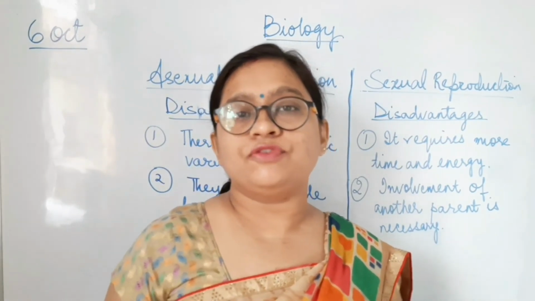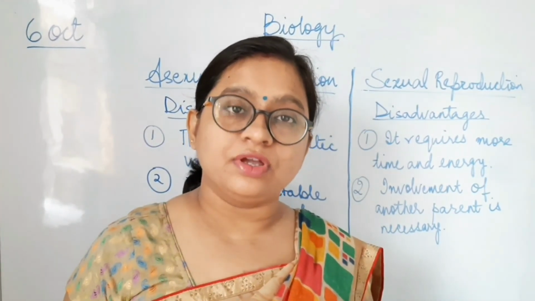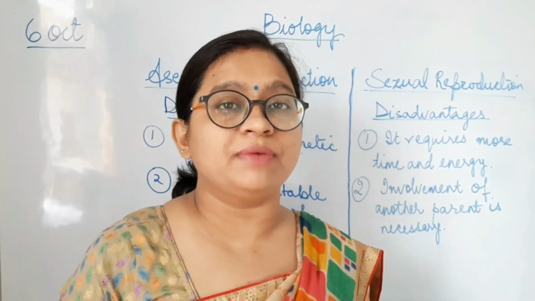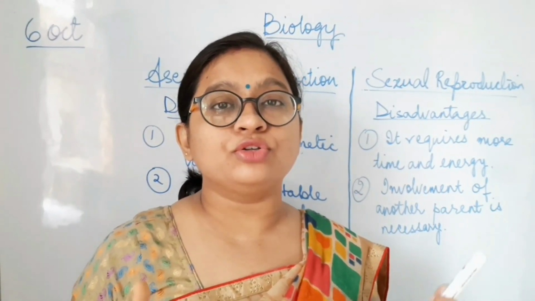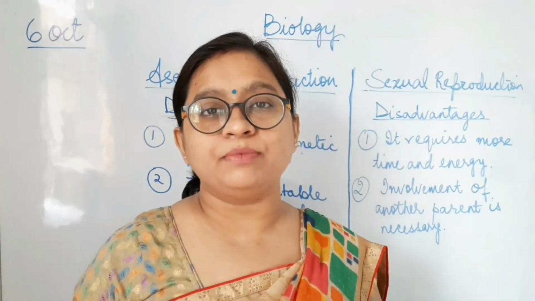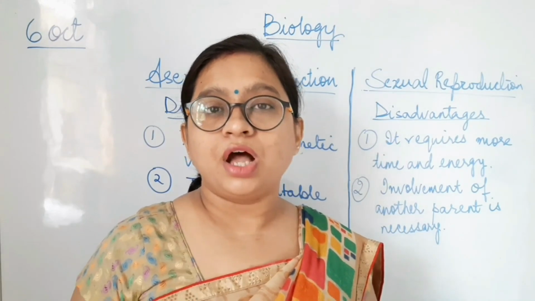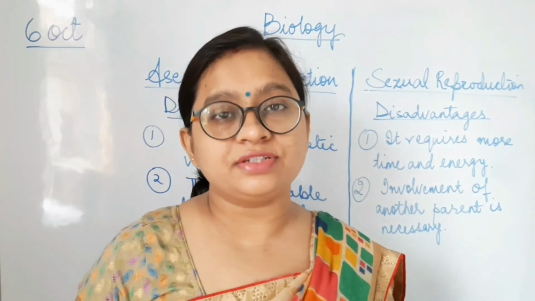In class 7, we discussed plants, how plants are able to reproduce asexually and how they are able to reproduce sexually. Now we are going to study human beings: what makes them reproduce sexually, what the reproductive system is, and how the reproductive systems of males and females are different from each other. Let's study that also.